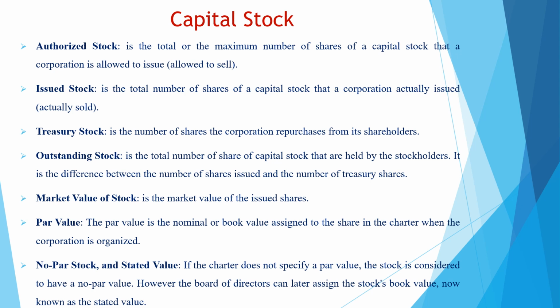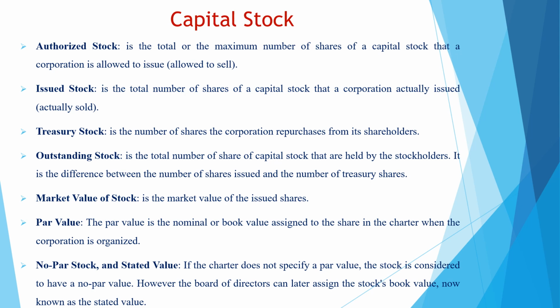Issued stocks are the number of stocks that are actually sold in the market. So the difference between authorized and issued stocks is that authorized stocks are the maximum number to be issued in the market, while issued stocks are the total number of stocks that are actually sold on the market.